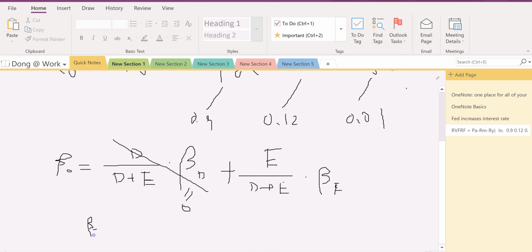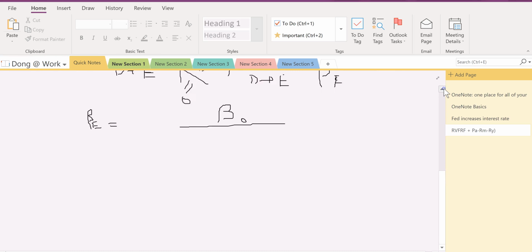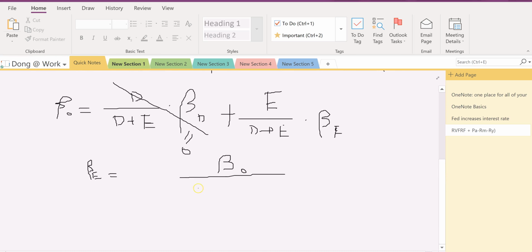if we divide both sides by this e over d plus e, beta zero divided by e over d plus e.